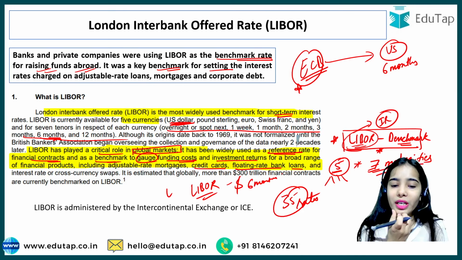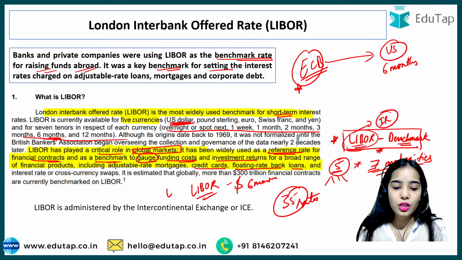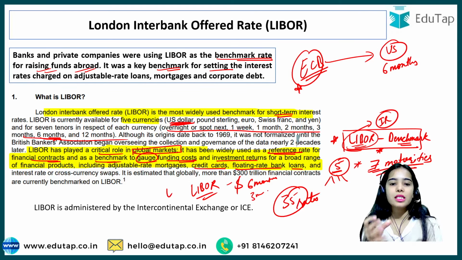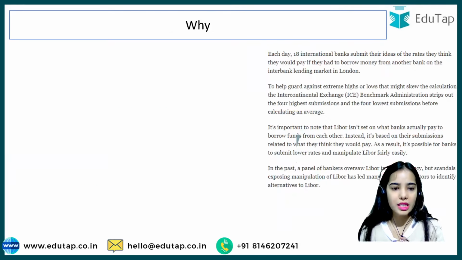Or if I want to raise a loan from, let's say, Switzerland, the Libor will tell me the rate for Swiss franc and a 3 month loan. The Libor was decided for 5 major currencies, right? So it is especially used for external commercial borrowings. I hope you have got the basic idea of Libor.